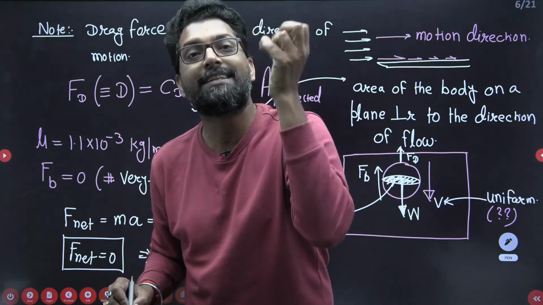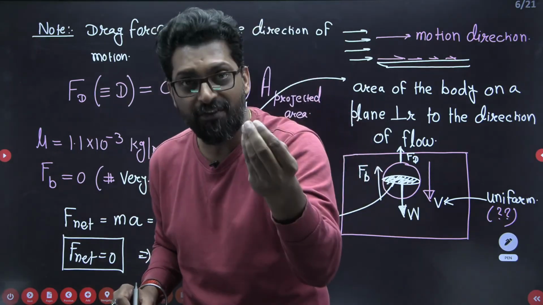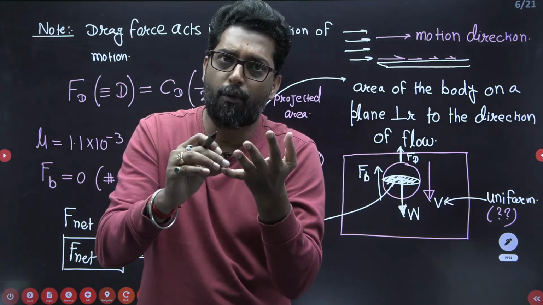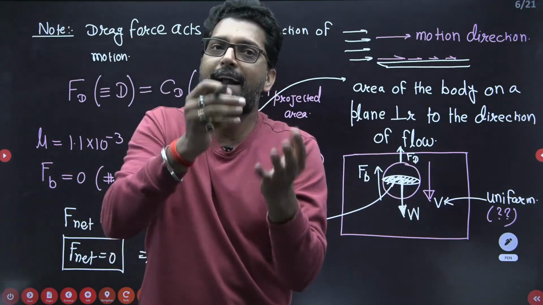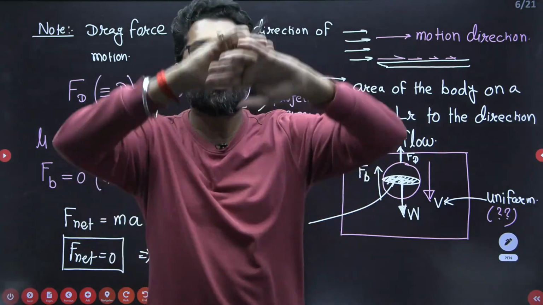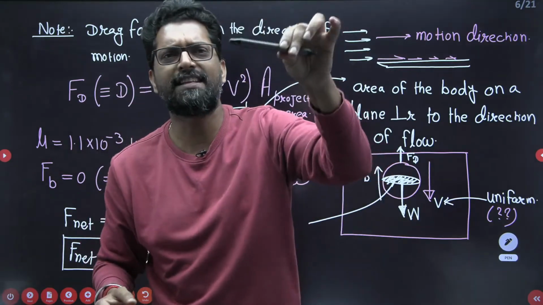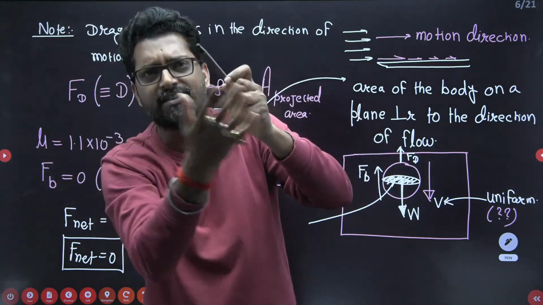If you calculate the drag, and if you calculate the buoyancy force, what is the difference between drag force and buoyancy force? If you calculate the buoyancy force, we have to calculate the volume displaced. And what is the displaced volume? Total surface area into length. If there is a cylinder, what is the displaced volume of the cylinder? Total surface area into the length.